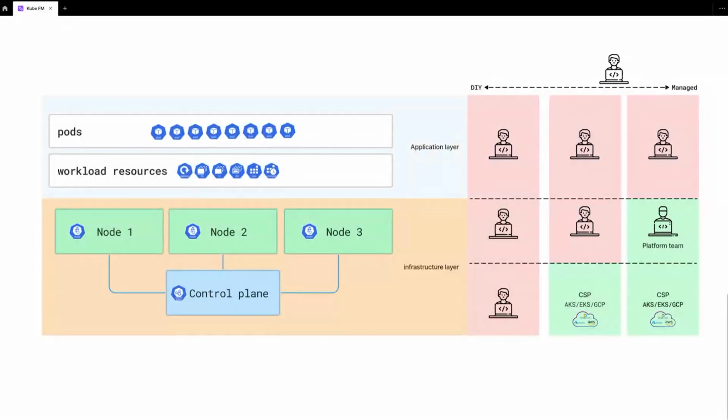I think most of us think of managed services as something binary. Either you're managed or you're not managed, or self-managed. But there is a spectrum to it, and it's quite important to understand. So in this diagram, for those that are listening to the podcast, I have the application layer on top, and I have the infrastructure layer at the bottom, and I've divided it into what is DIY, which is where you manage everything, and then what is more managed, where you probably don't manage the control plane, and you might manage the nodes.